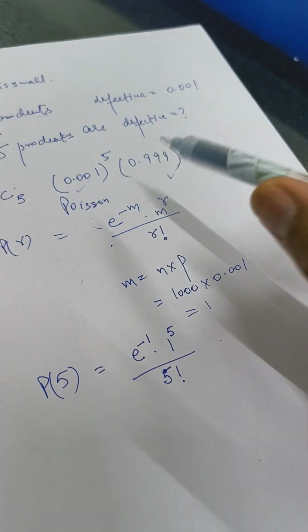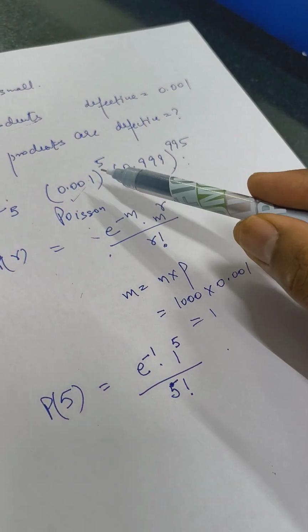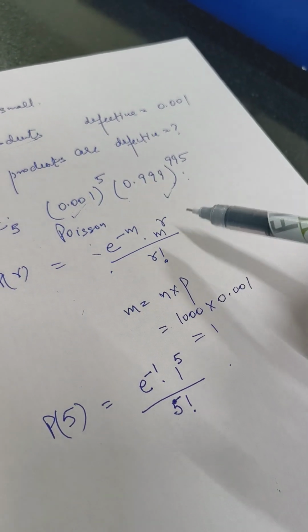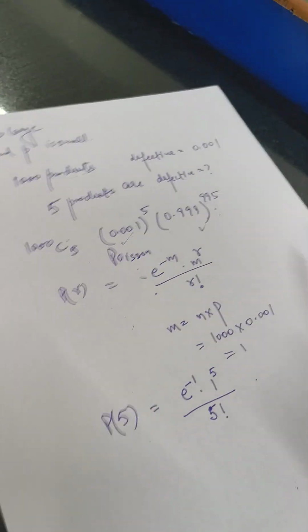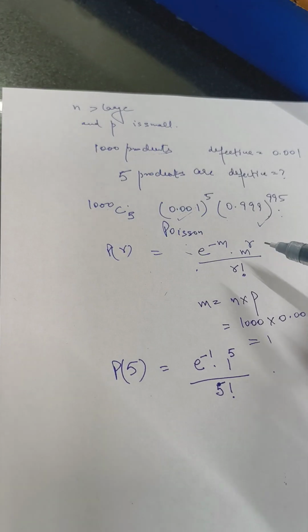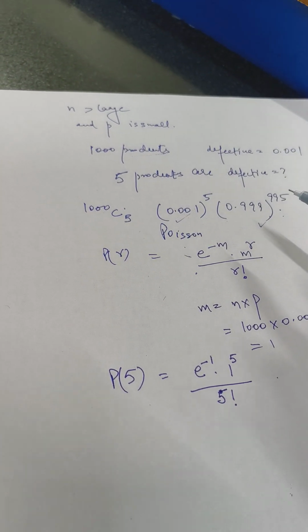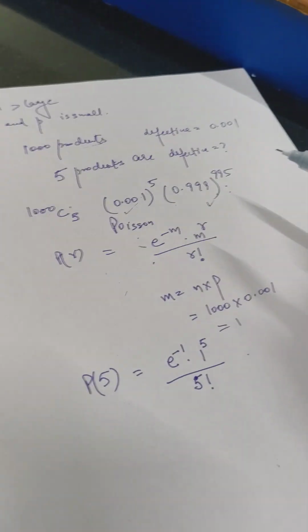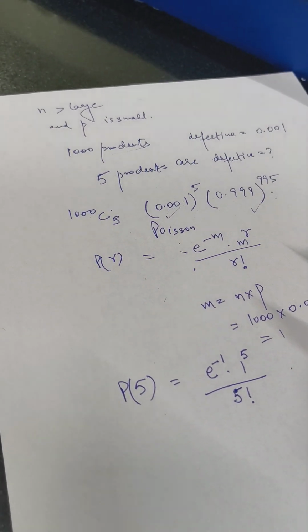But where n is moderate and p is also large enough, we can use the binomial distribution. So that is the difference between the normal, the Poisson and the binomial distribution. So we are ending this here, and in the next lecture I will be telling you about the normal distribution.